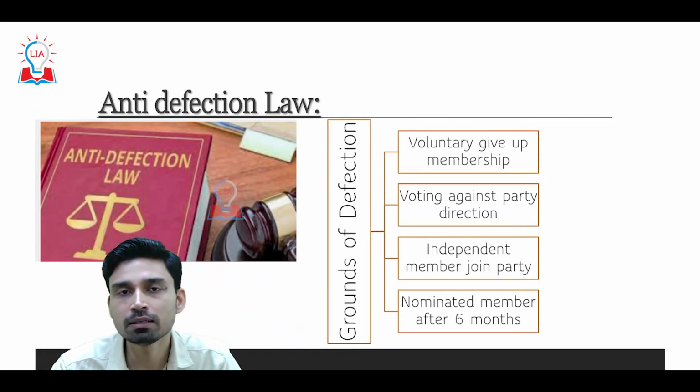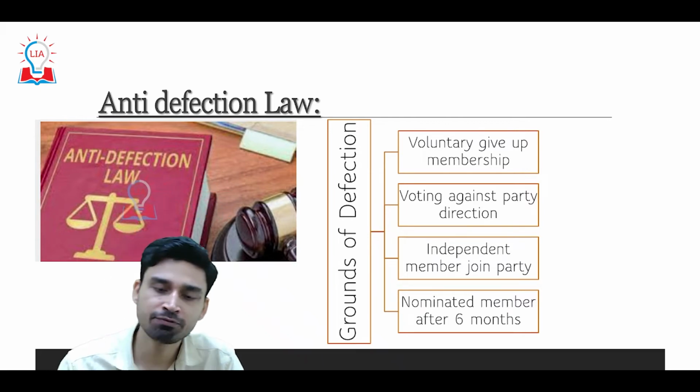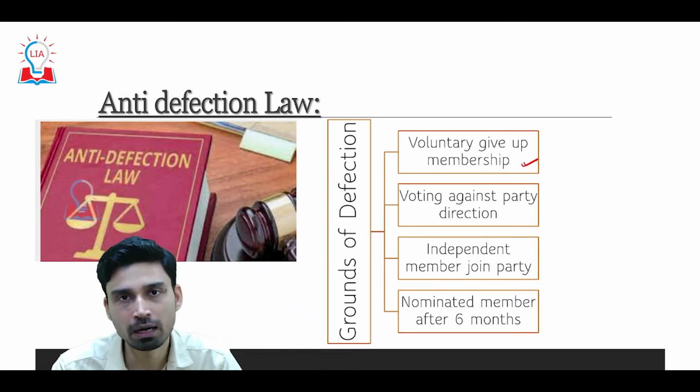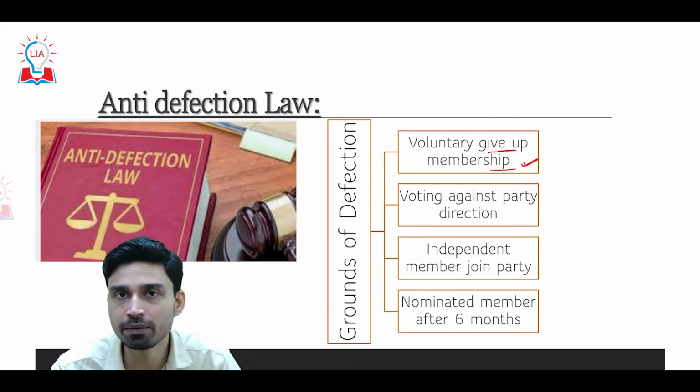So what are the grounds of defection which can be considered as per this law? In total, four provisions have been mentioned. The first provision is that if any member of Parliament or member of legislative assembly voluntarily gives up membership of their political party, that can be one ground of defection.